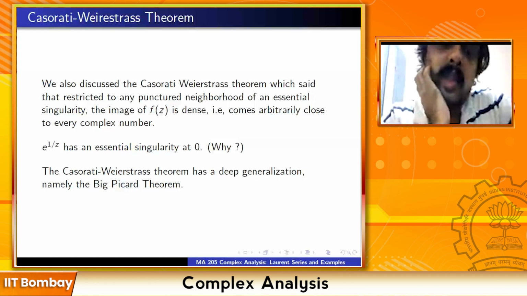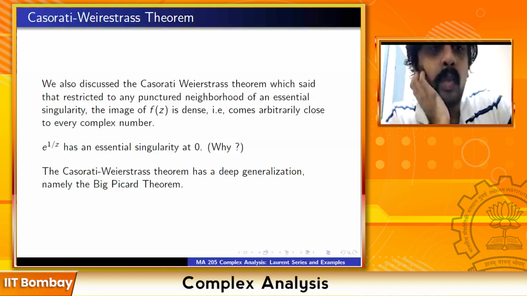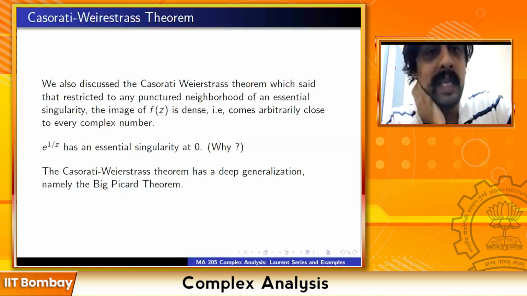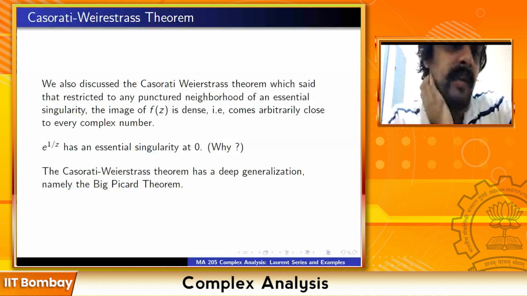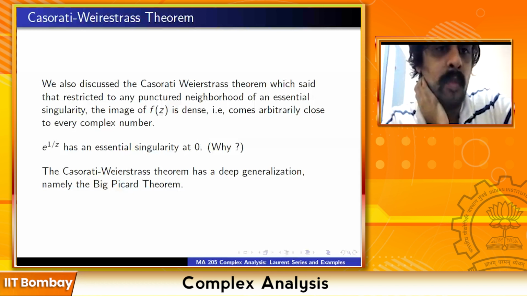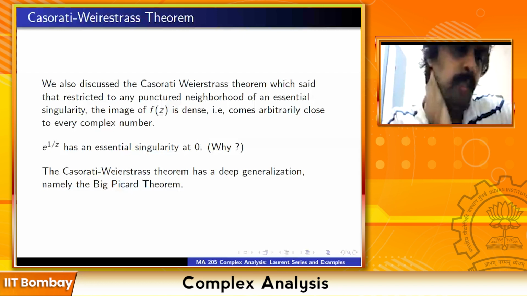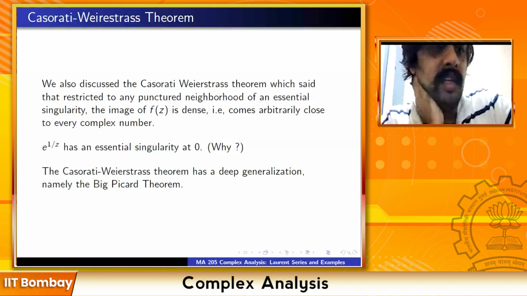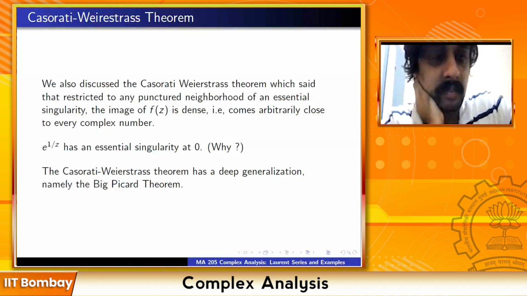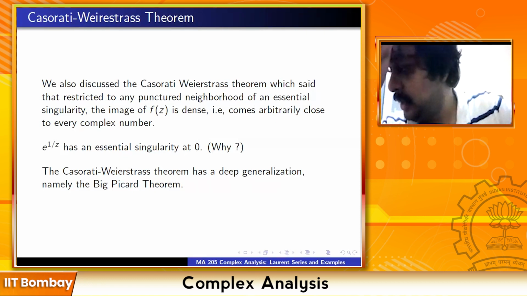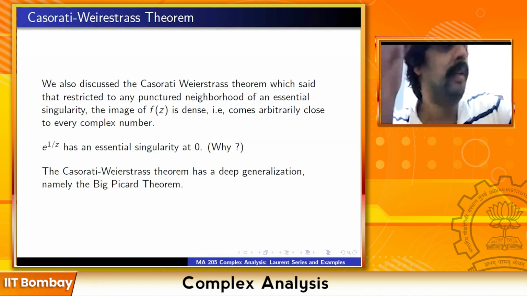If you take e raised to 1 by z and take z to tend to 0 along the positive x-axis, this goes to infinity. e raised to 1 by x, as x tends to 0 from the right, goes to infinity. On the other hand, if you approach 0 along the y-axis, it keeps going around the circle.